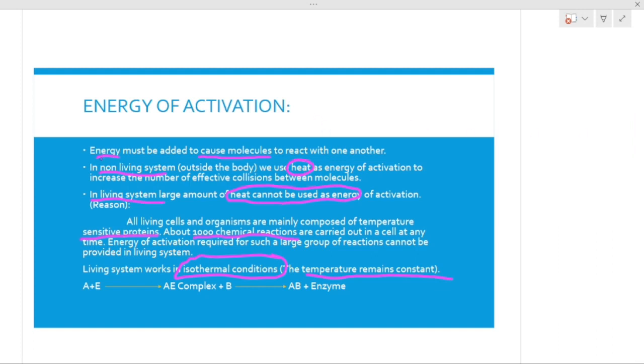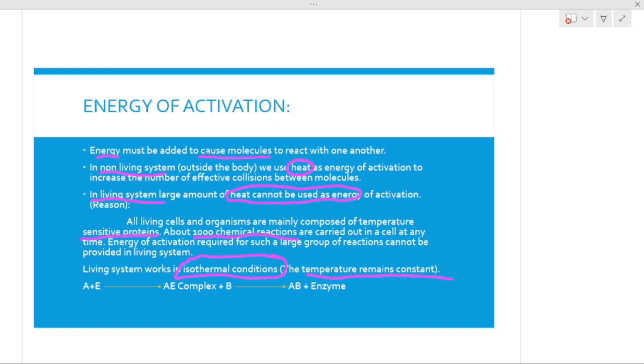This is the amount of energy which should be added to that particular reaction so that the molecules inside it cause a particular motion, and that will make the whole reaction proceed in a proper way, or you can say the reaction will go at high speed. That is the reason energy is required to start the reaction.